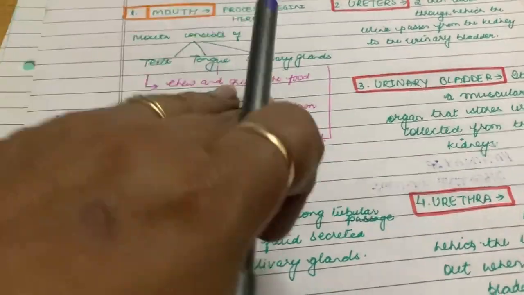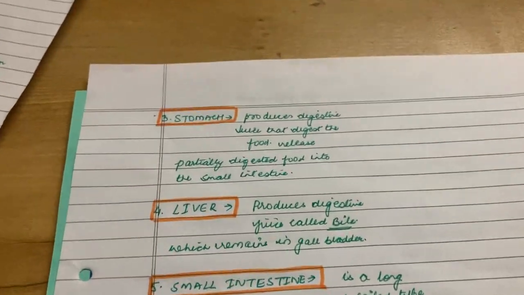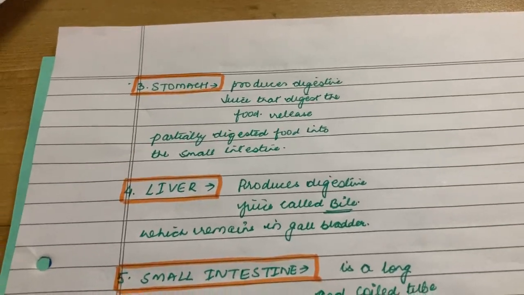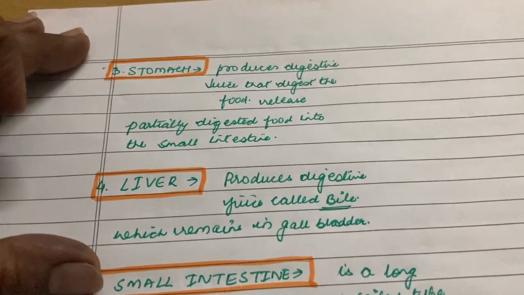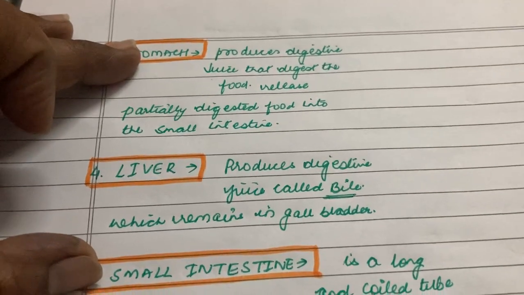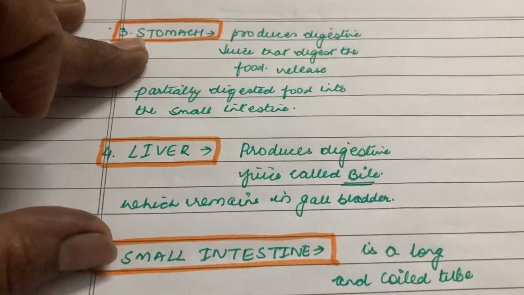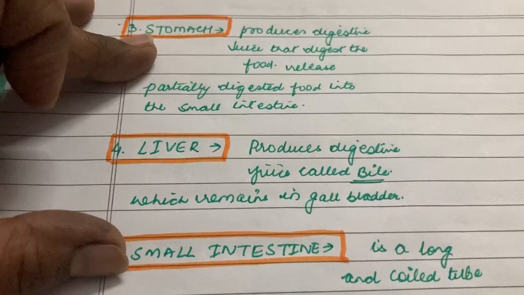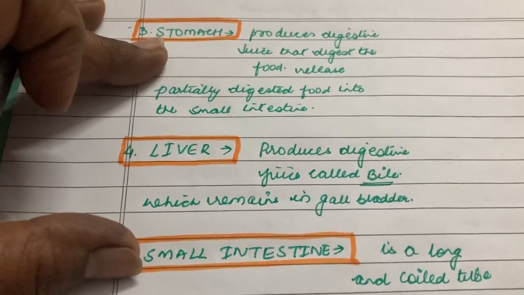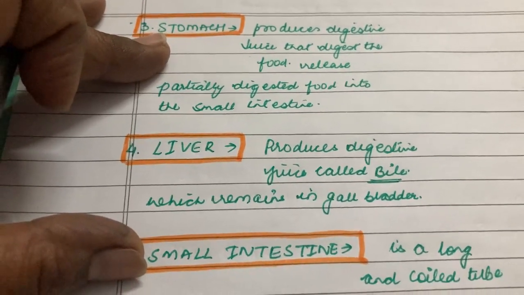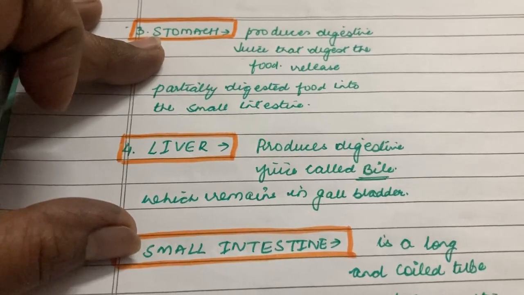Then the next part that we studied was stomach. So let's quickly have a look. What does stomach do? The stomach produces digestive juices that digest the food. It releases partially digested food into the small intestine. The food in stomach stays for approximately 3 hours. Then it also secretes acid that kills the germs that might have entered along with the food.